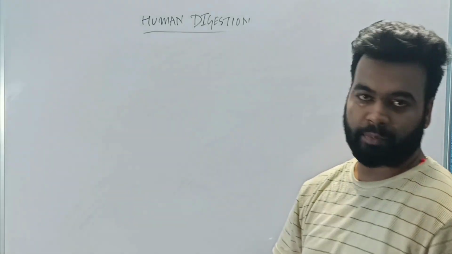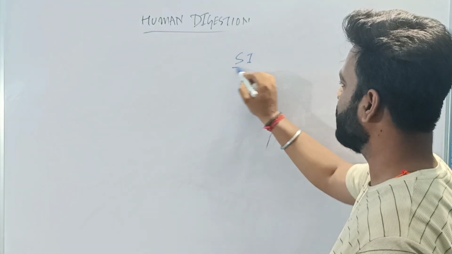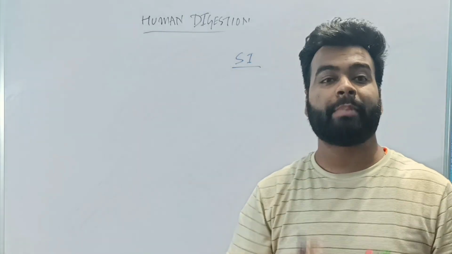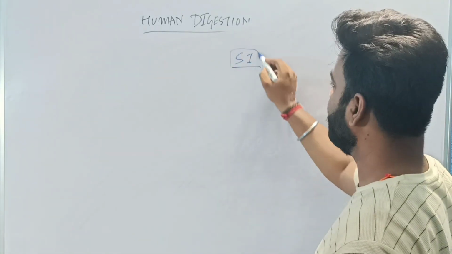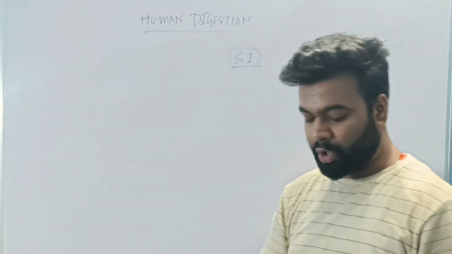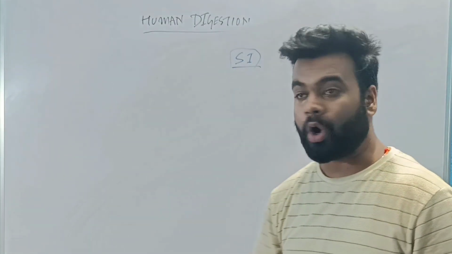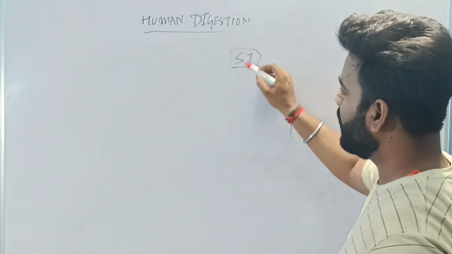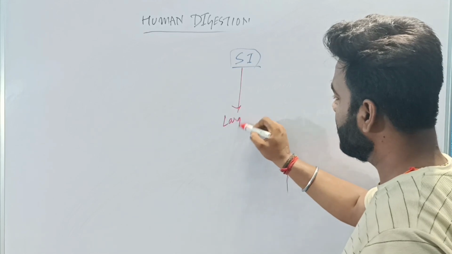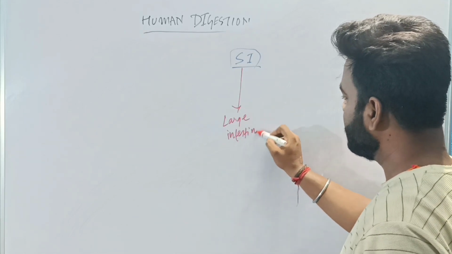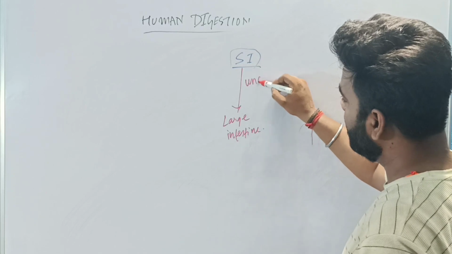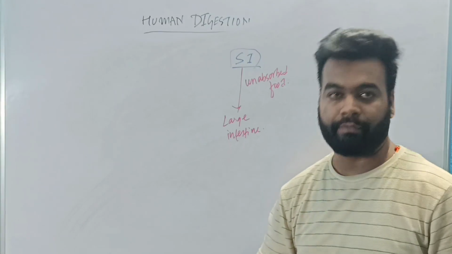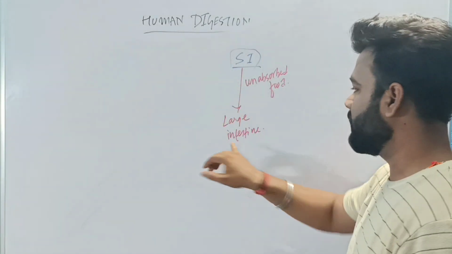So now once the digestion is completed in the small intestine, this is your small intestine. Not all food is digested and not all food is used. Some part of the food is still undigested, which will not be absorbed by the body. So that food is called undigested food. The undigested food from the small intestine will be transferred to the large intestine, which will be unabsorbed food. So the unabsorbed food will be transferred from the small intestine to the large intestine.